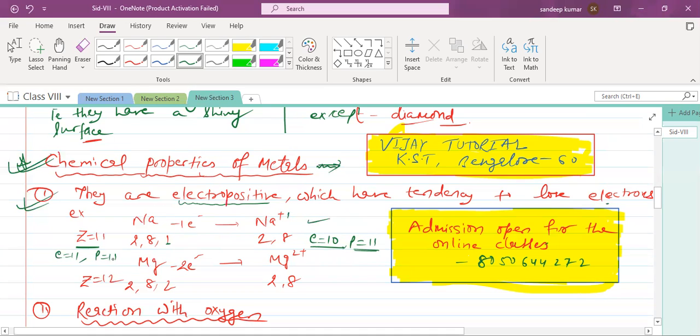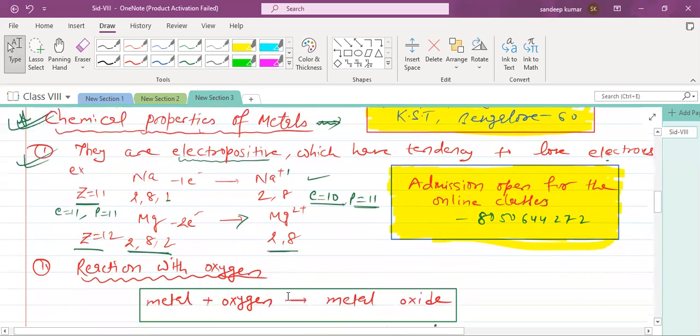Similarly, magnesium has atomic number 12, so the electronic configuration is 2, 8, 2. To become stable, it loses 2 electrons. So it becomes Mg2+. This is the first property: metals are generally electropositive.